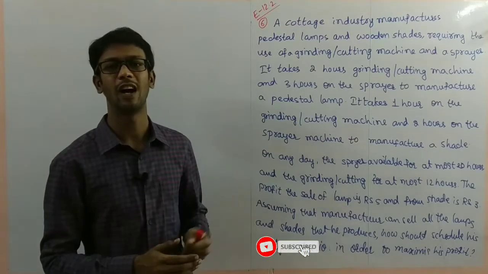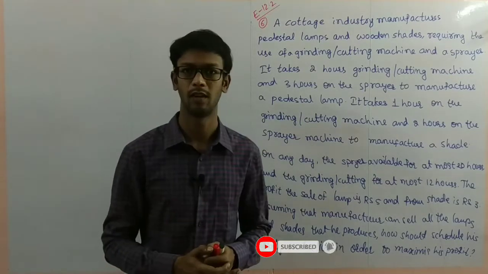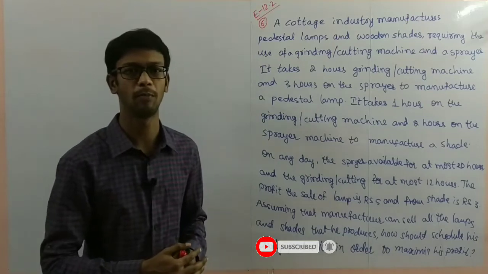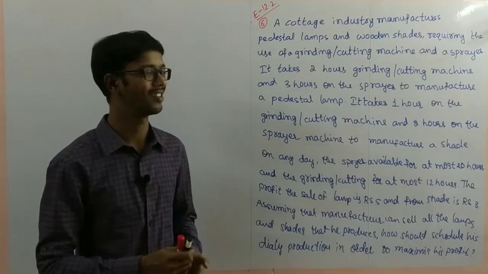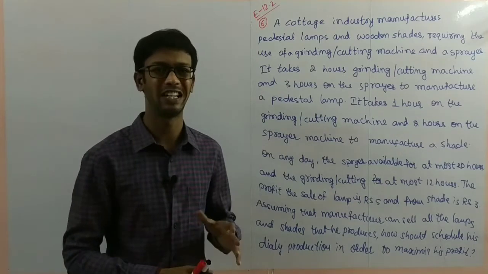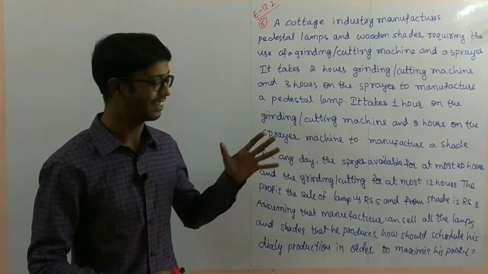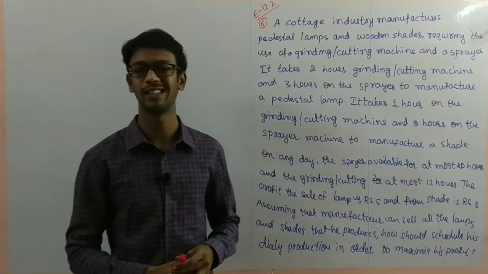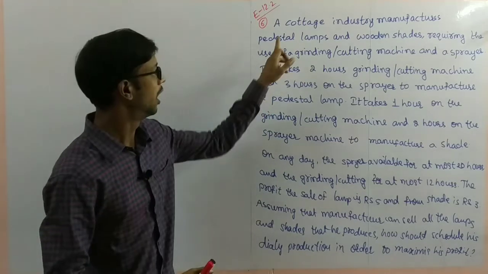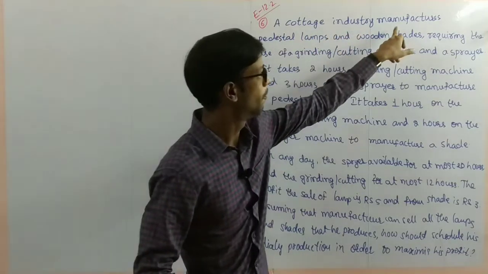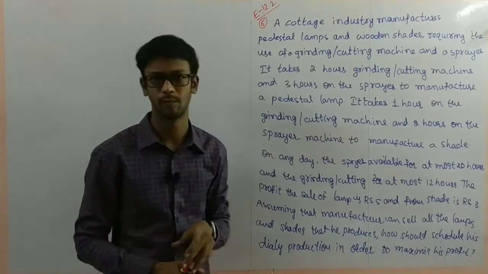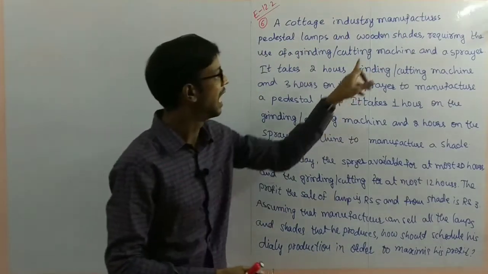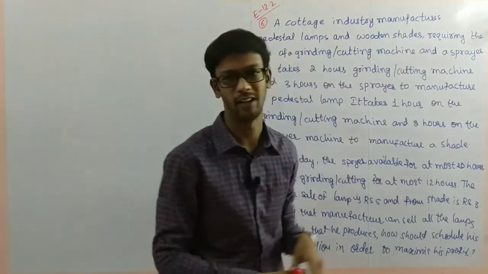Now we continue our problems, the same manufacturing problems. In the last session, we discussed up to the fifth problem of exercise 12.2. Now, in exercise 12.2, we see the sixth problem. A cottage industry manufactures pedestal lamps and wooden shades.